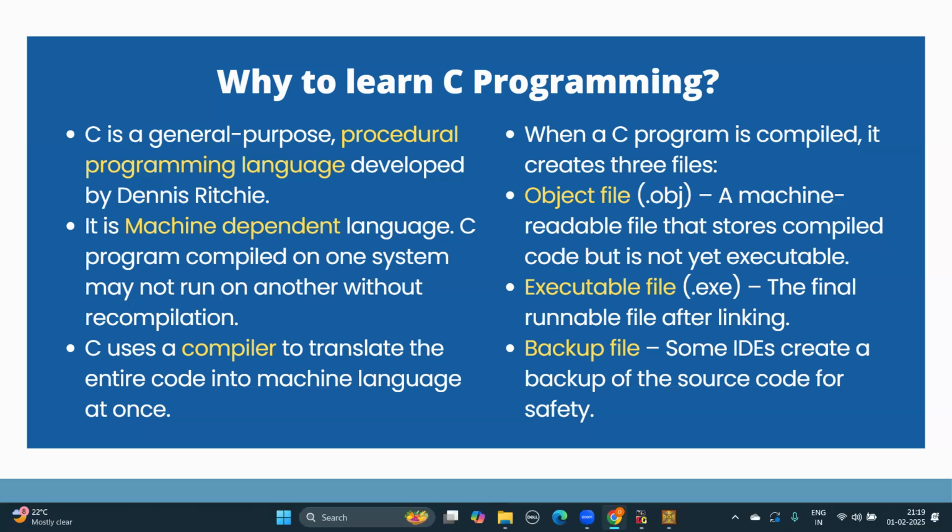The object file is the .obj file. It is only a readable file and it is not executed. The second is the .exe file. The exe file is the one on which we run the program. And third is the backup file. The backup file is used when your program crashes or you want to back up the source code. So it's for the purpose of safety. If you lose the file, you can recover it using the .bak file.